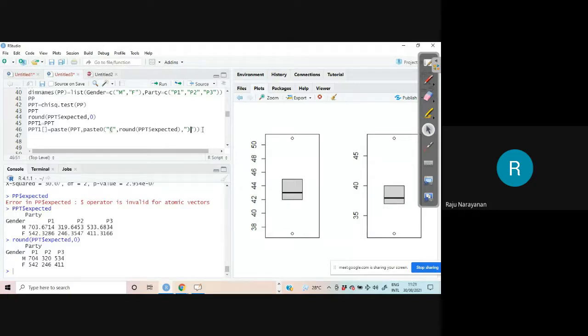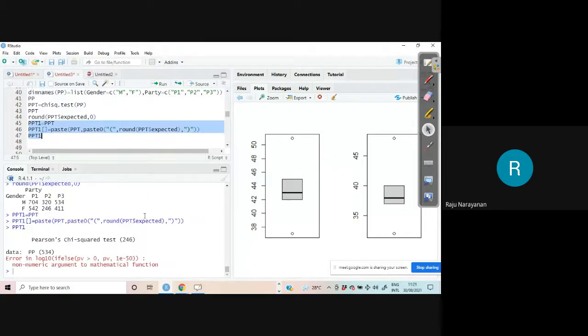Let us see whether I am a fool or not. PPT1. What is the error?